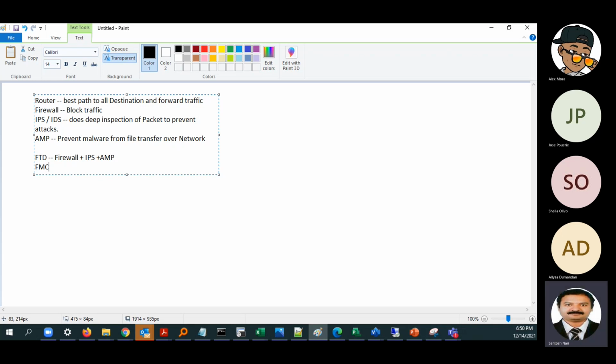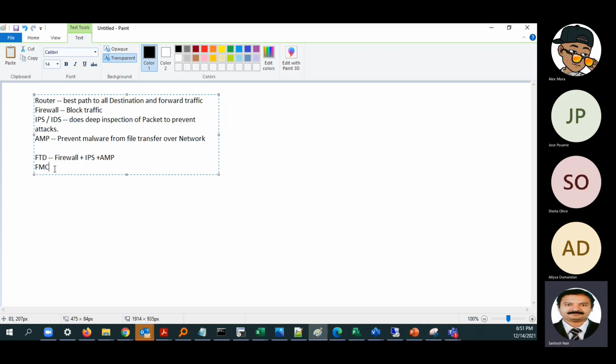Same thing, if we have multiple FTDs implemented all over the site, we can manage them using FMC. We can push the policies and do the upgrades. Everything can be managed from a single console. That is where we use FMC.